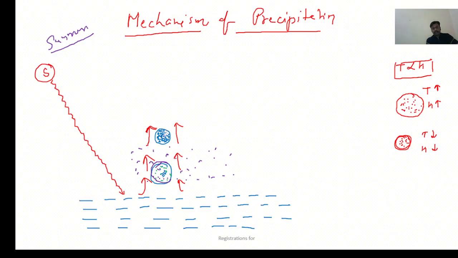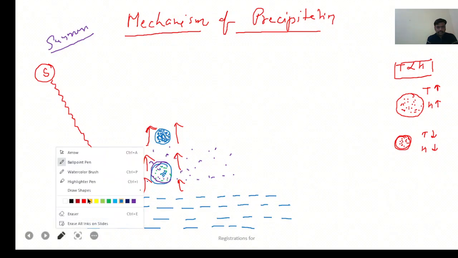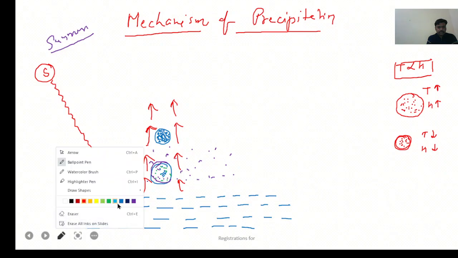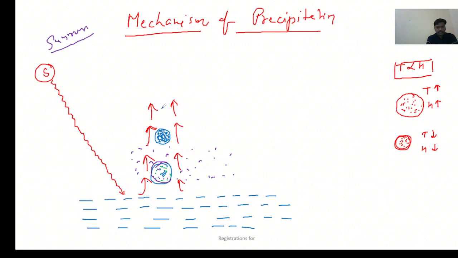Contraction of air mass, the moisture is looking very what? It is looking very dense, isn't it? But it's not so. Next. So due to continuous rising of warm air mass in the upper atmosphere, the sample is also going to contract.